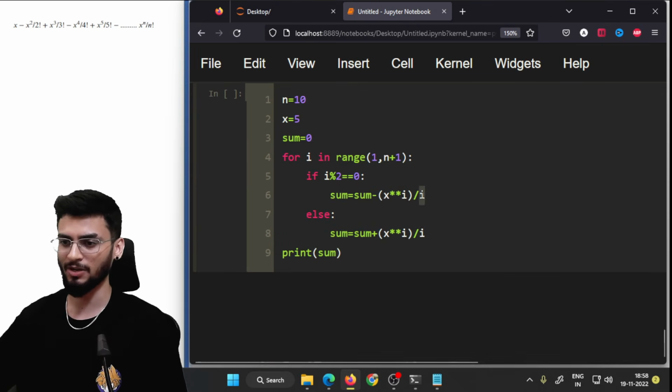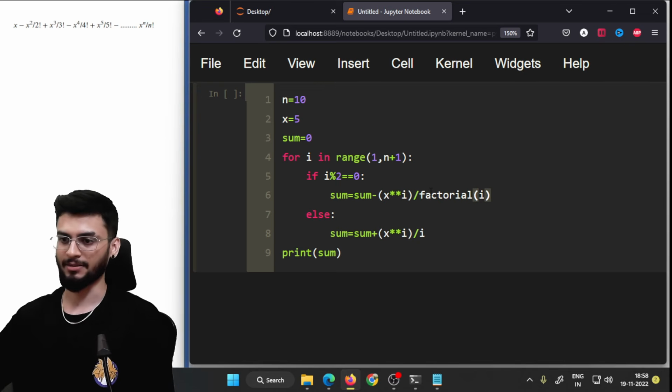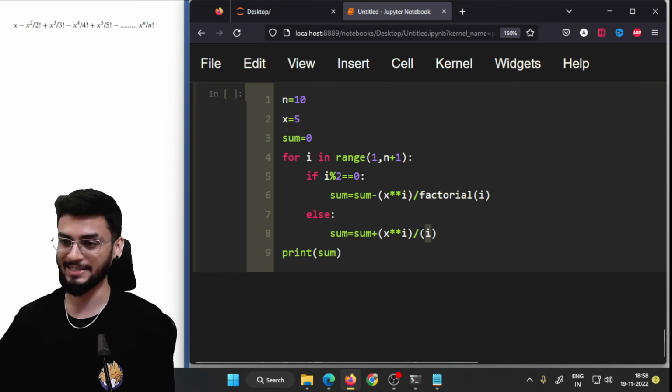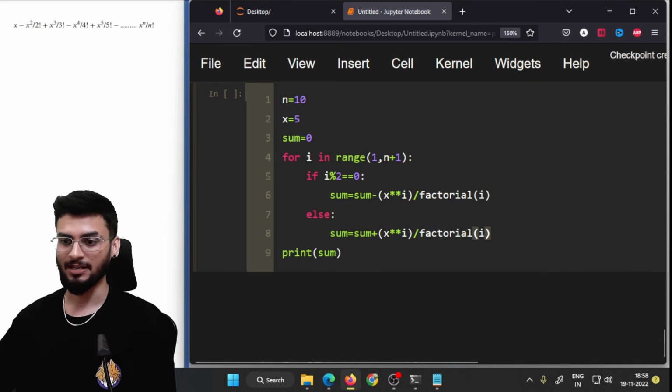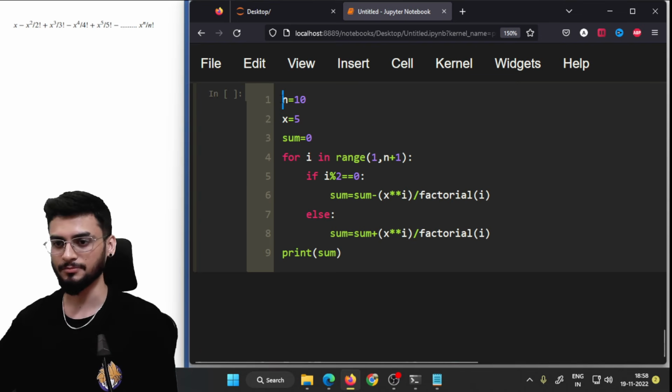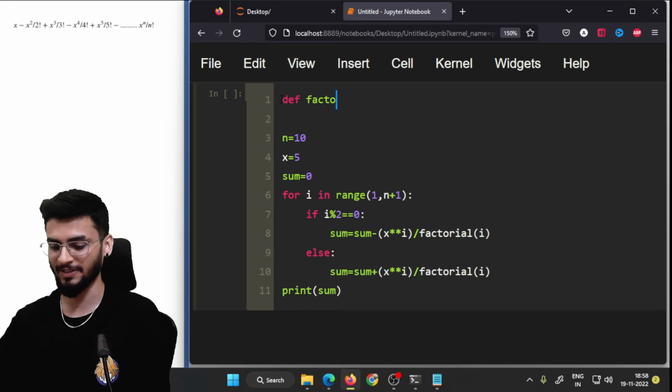So I hope you have seen how to create functions. So I can just write factorial of I. We have not yet defined कि factorial of I क्या करता है. Right? When I execute this, I should get the right answer. But before I execute, I need to define what this factorial is.